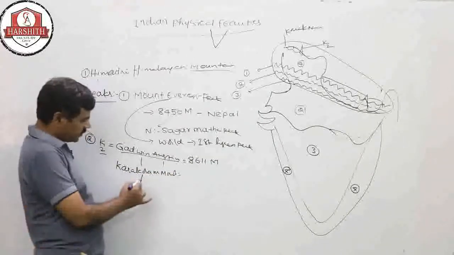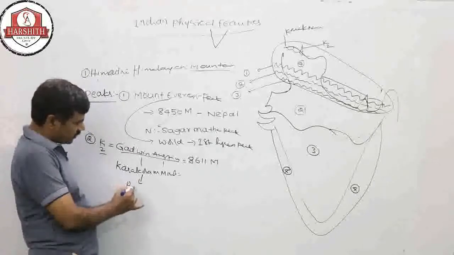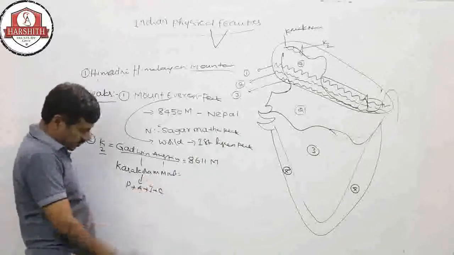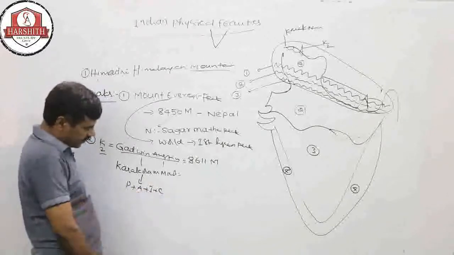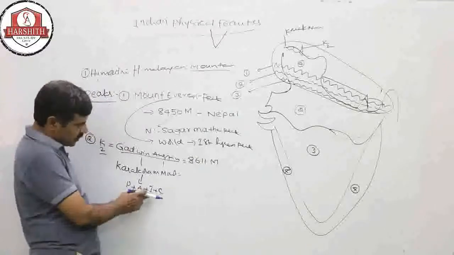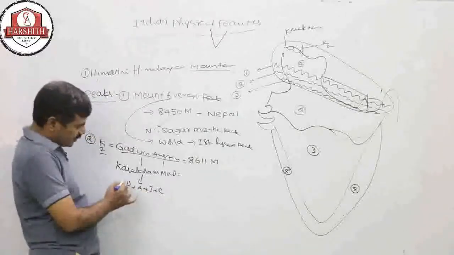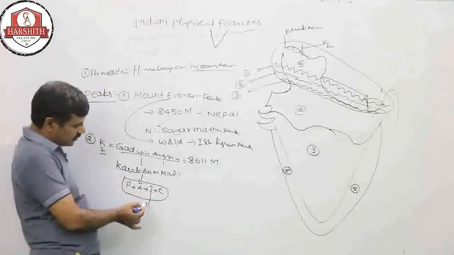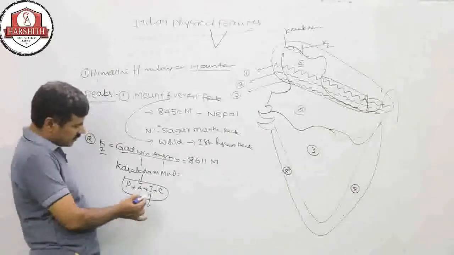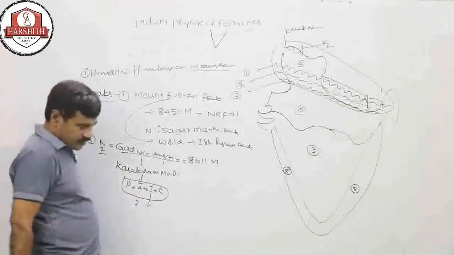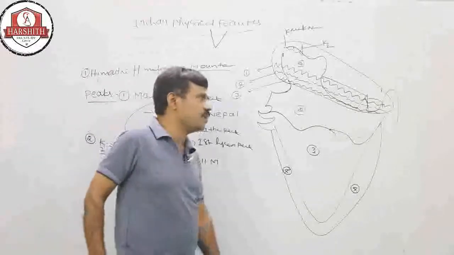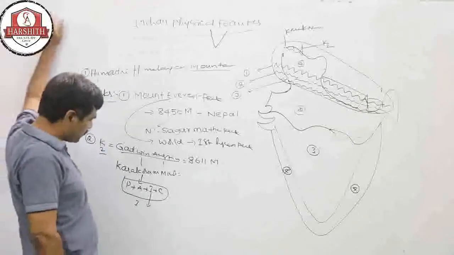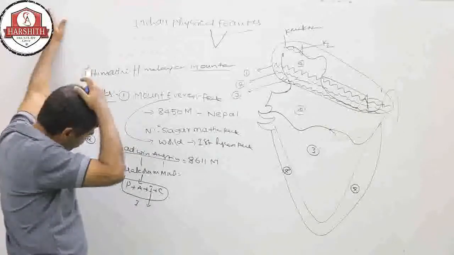This Karakoram mountain generally extends through Pakistan, Afghanistan, India and China. Recently a question was asked about the Karakoram mountains in Telangana Group 2: these mountains extend longest in which country? It is India. So the Karakoram has its maximum length in India.